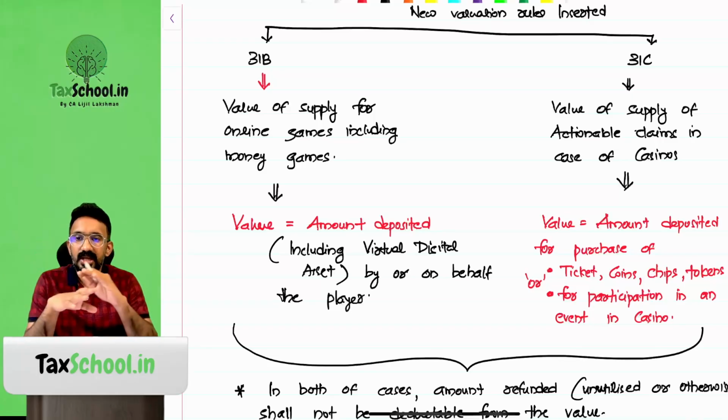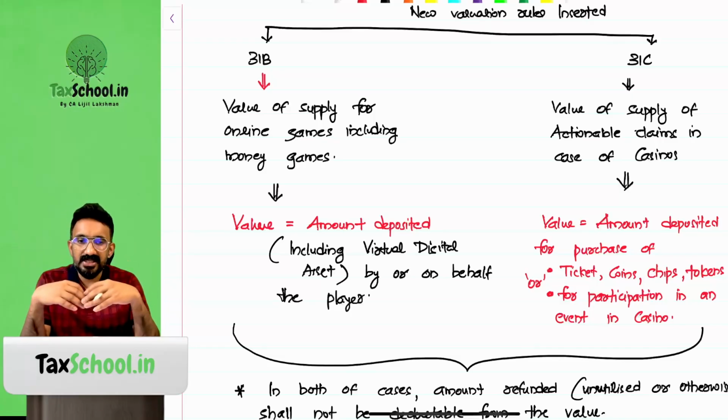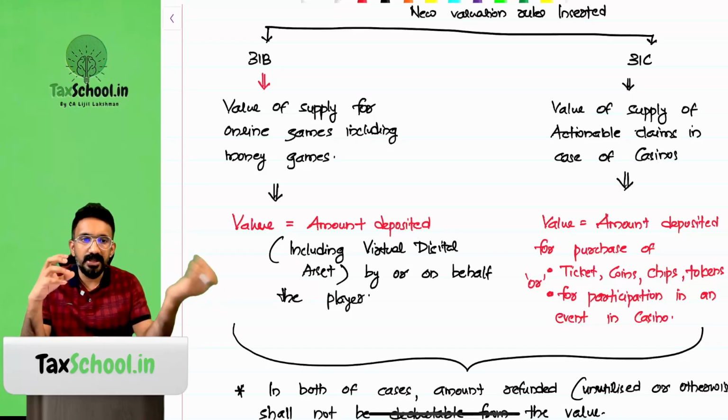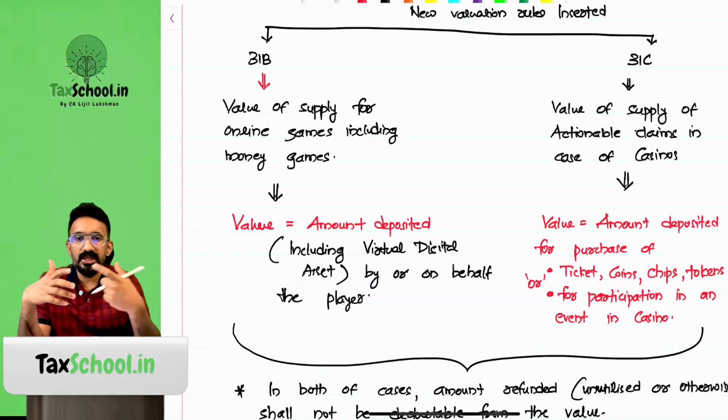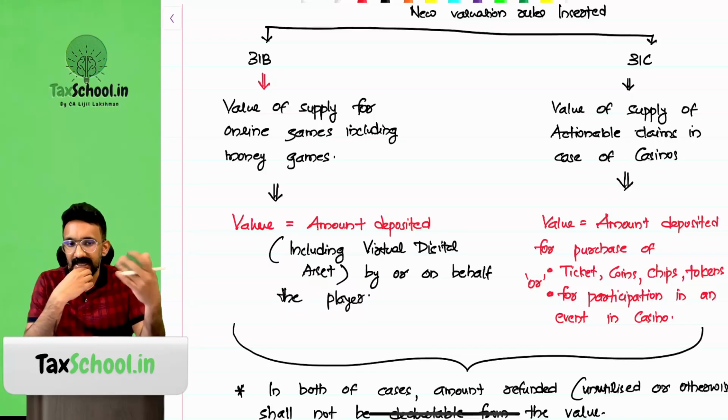The government says that that will not be taxed again, because everybody who's contributing money, the moment it was deposited in the wallet itself, it was already subject to GST. Somebody is winning, somebody is losing, it is just within that particular platform. So the government has already collected taxes on the amount deposited. So reusing of the winning amount will not be taxed again.